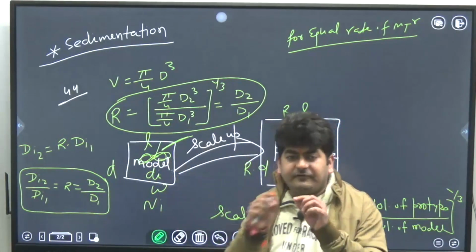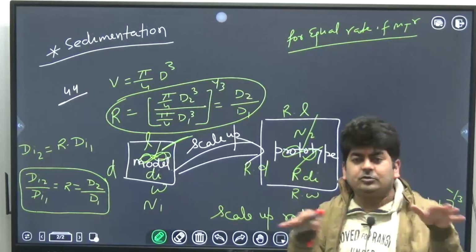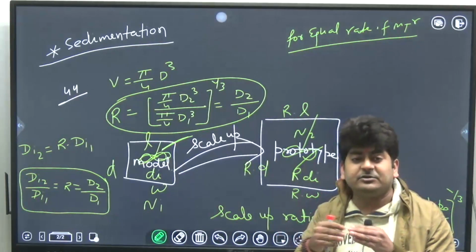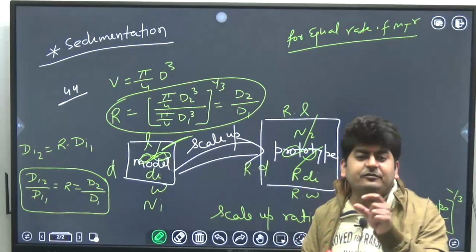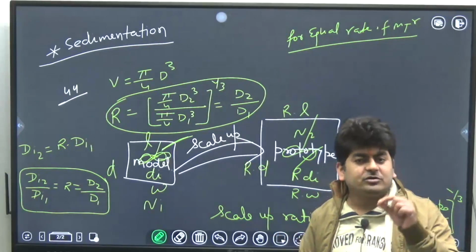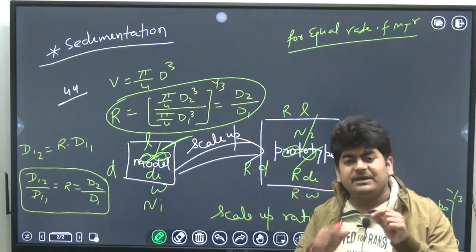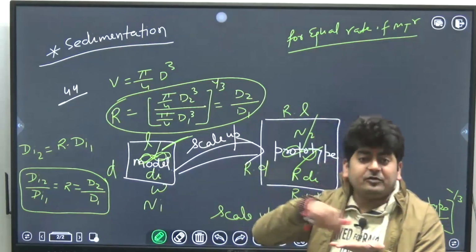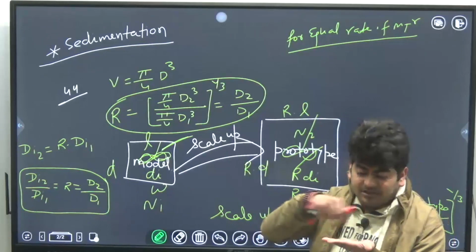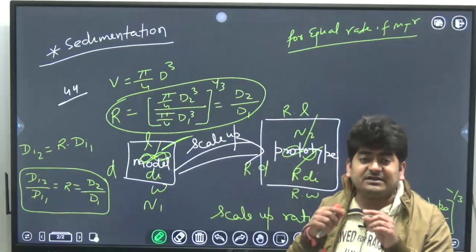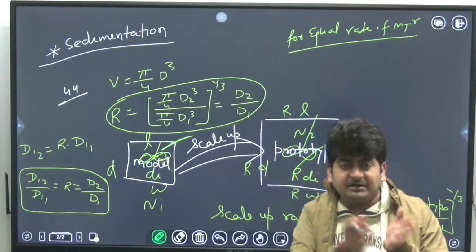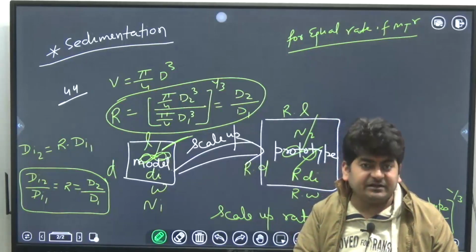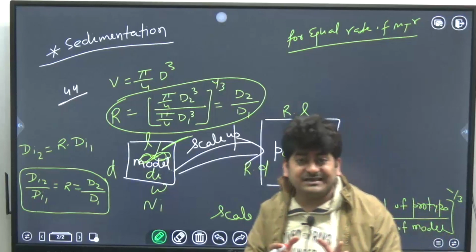As you know, if the impeller is stopped, there is no movement, so mass transfer will take place due to driving forces only. Like if you add sugar in tea, the sugar will dissolve in tea based on the driving forces only. But if you stir that, if you agitate the tea and sugar mixture, then the dissolution of sugar in tea will take place at a higher rate, as the mass transfer rate will increase. I hope you understand this point.